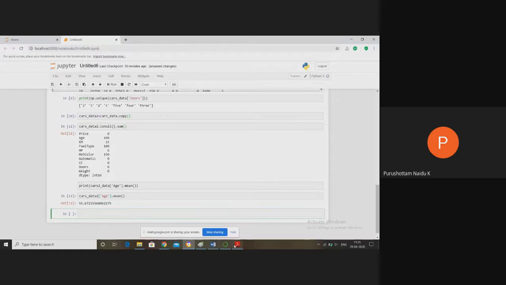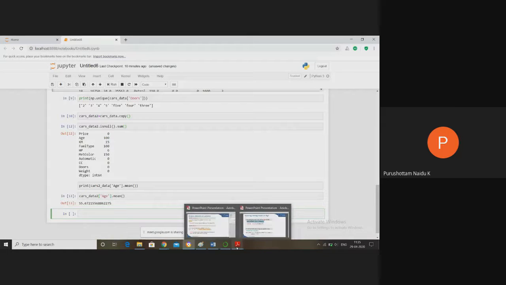Now this mean value can be replaced into all the NaN values. For that reason, we have the fillna method. With the fillna method, we fill the missing values using the mean, median, or the majority class of values.